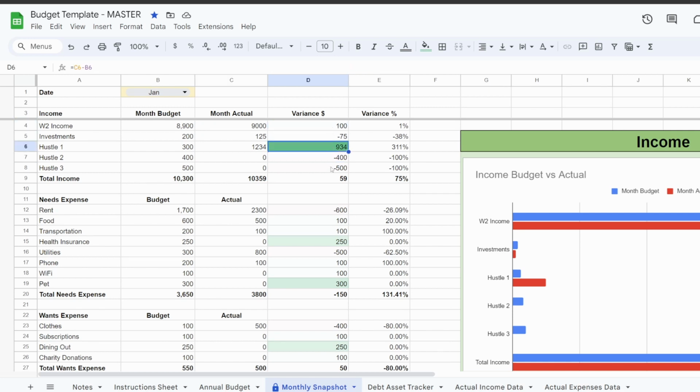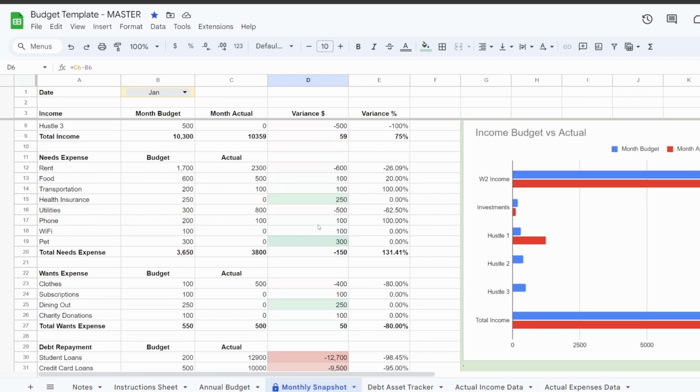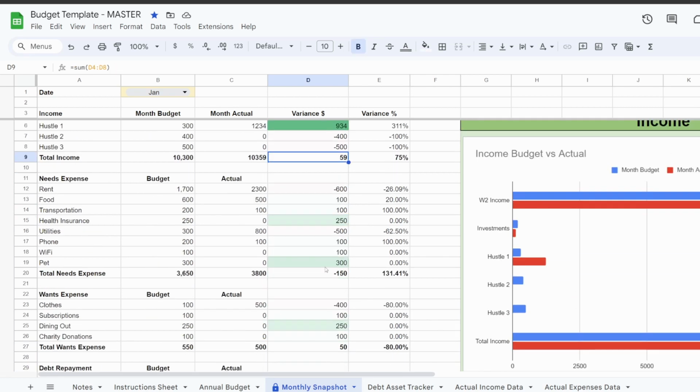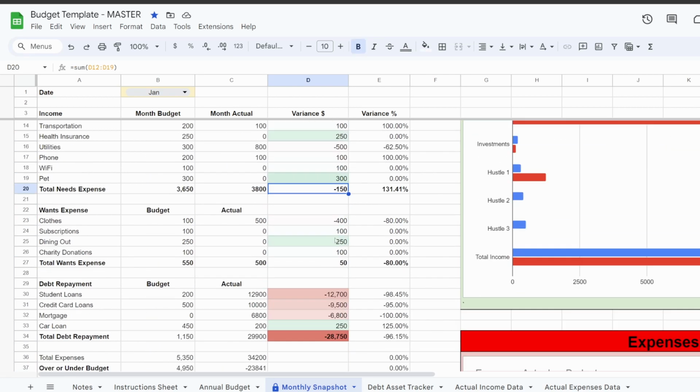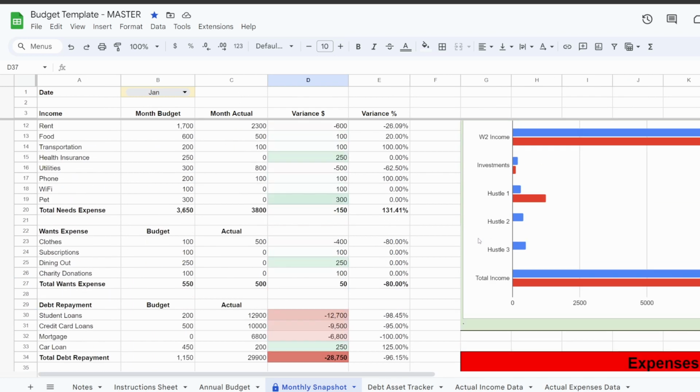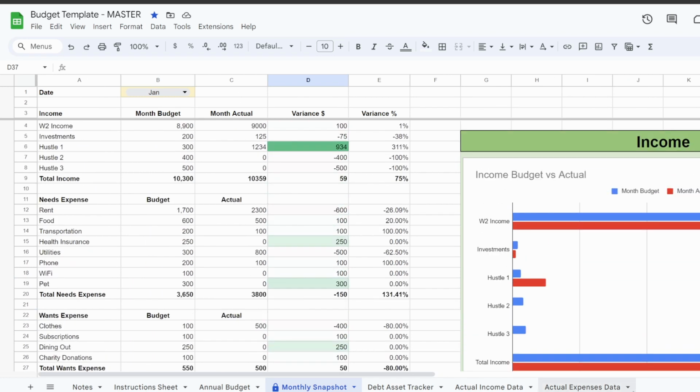Then you have the variance. Positive numbers are good here, and they're mostly highlighted in green. Red and negative numbers are bad. Positive is good, negative is bad. Positive means that you have extra money hanging around to spend. Negative means that you overspent. Okay? Alright. Now time to explain these graphs.